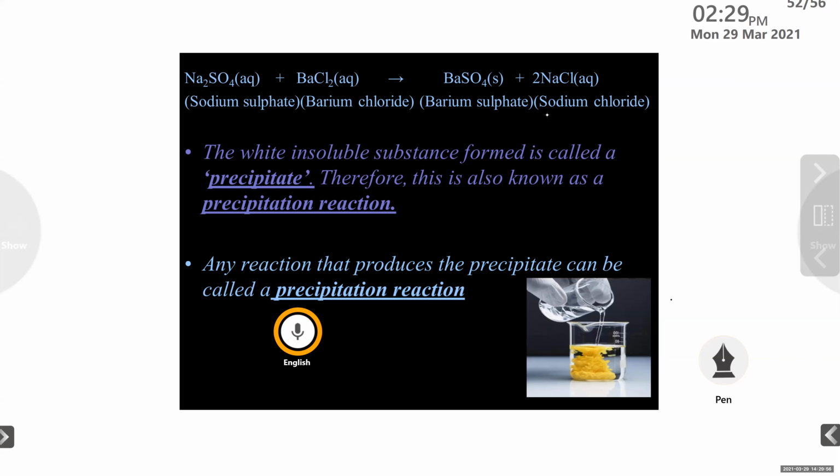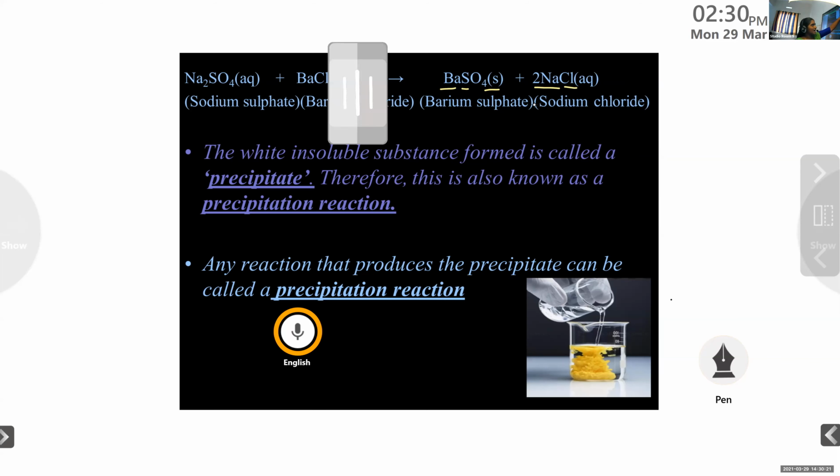It's balanced. This chemical equation is balanced because here 2 Na, here also 2 Na. In the case of sulfur, it is 1, here also 1. Oxygen, here it is 4, here also 4. Next one, Ba: here it is 1 barium, here also 1. Chlorine, here it is 2, here also 2. So this equation is a balanced chemical equation.